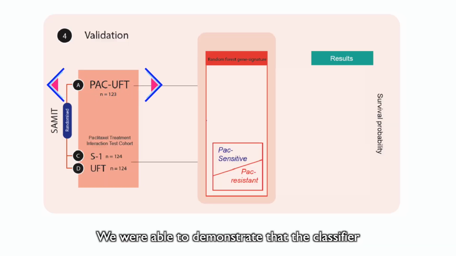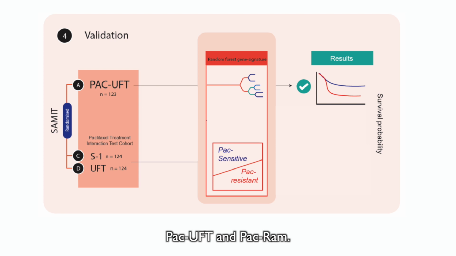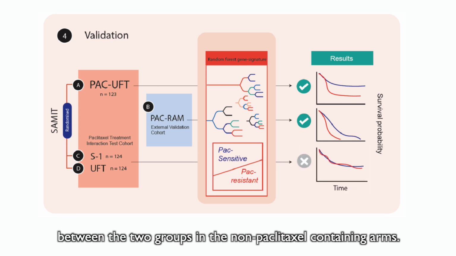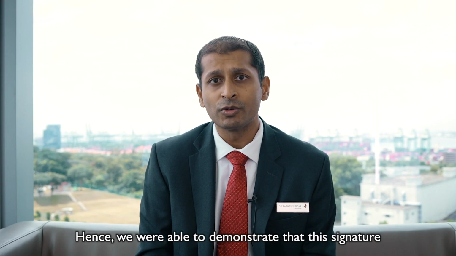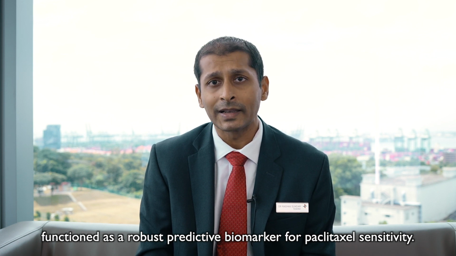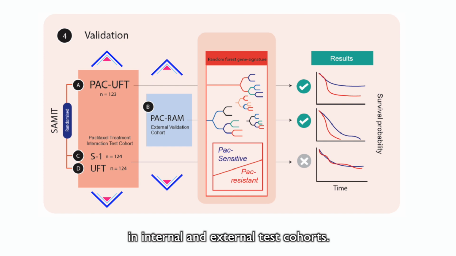We were able to demonstrate that the classifier correctly identified better survivors in the paclitaxel containing cohorts, Pac-UFT and Pac-RAM, but there was no difference in survival between the two groups in the non-paclitaxel containing arms. Test of treatment interaction with the classifier was statistically significant. Hence, we were able to demonstrate that this signature functioned as a robust predictive biomarker for paclitaxel sensitivity. The strength of this biomarker is the ability to validate robustly in internal and external test cohorts.